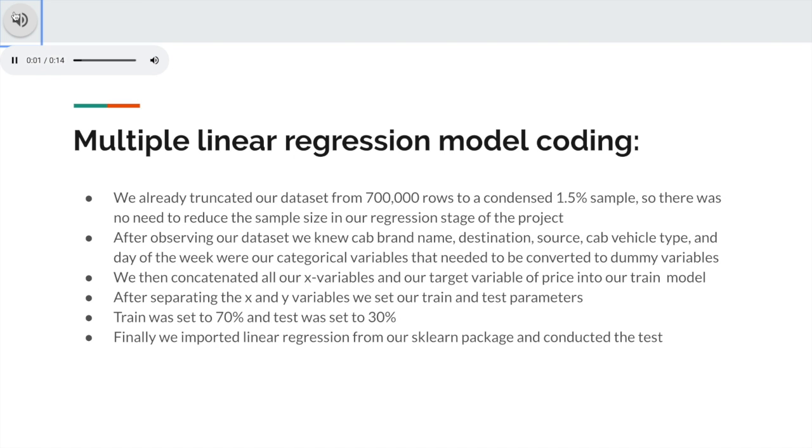Multiple linear regression model coding. We converted all our categorical variables to dummy variables. Our training set was 70% and our test set was 30%. We used the sklearn package to run the regression model in Python.